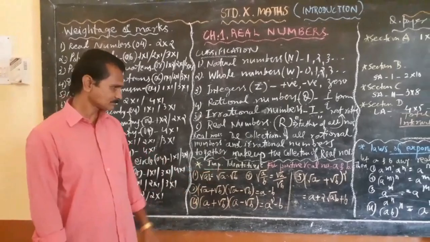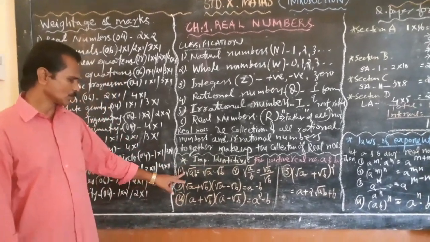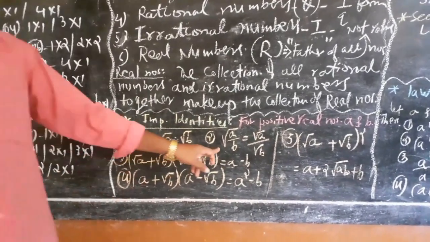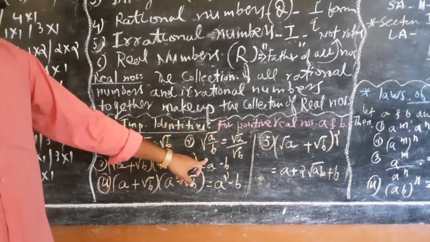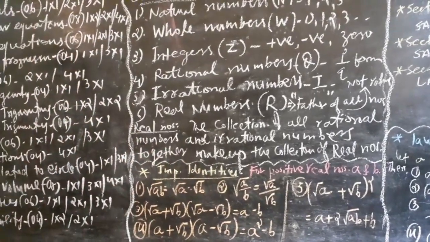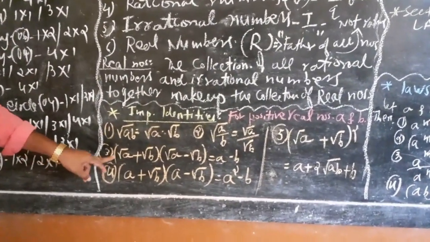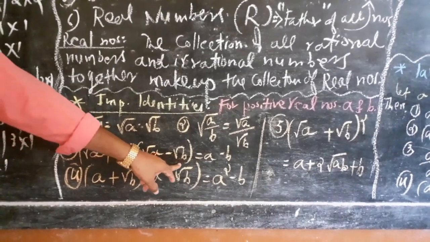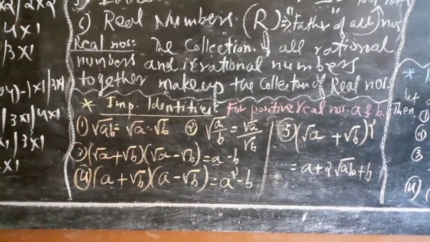I repeat, the first one is root of ab equals root a into root b. Second one is root of a upon b equals root a upon root b. Third one is root a plus root b into root a minus root b equals a minus b.